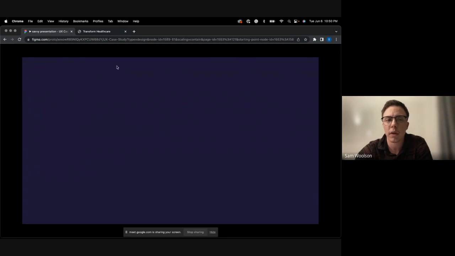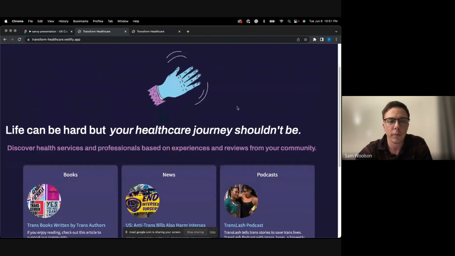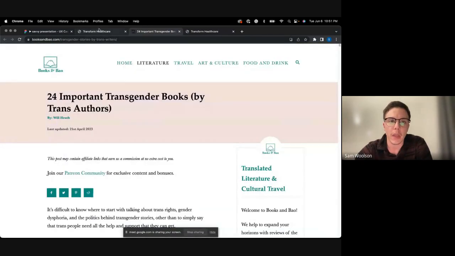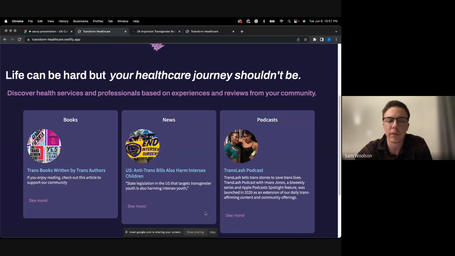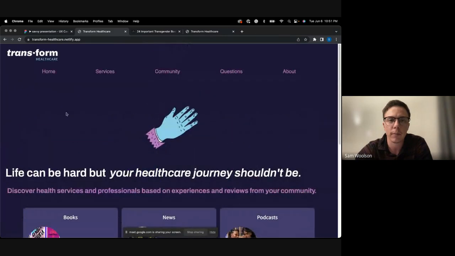So moving on to my Capstone, this is the home page. I'm going to go ahead and open up the services page so it has time to load that custom API. But on the home page, you'll be greeted with a waving hand. Users can go in here and see books, news, podcasts, and when they click on these links, it will open a blank page. That way it doesn't exit out of my website completely because that can be annoying. So that is how all these other links will work if they wanted to view any more information.